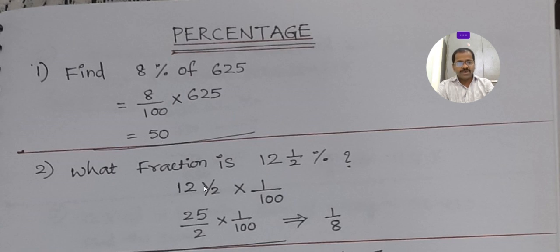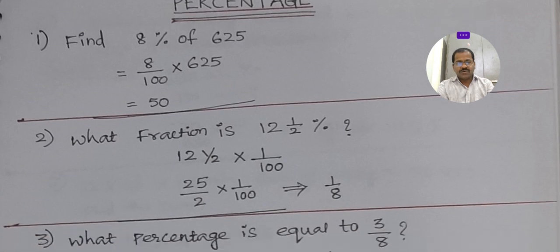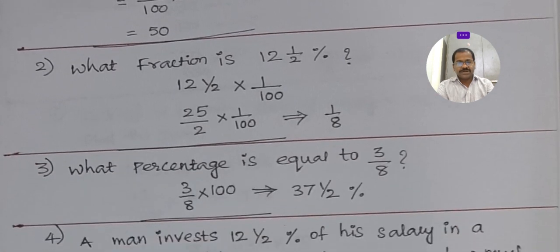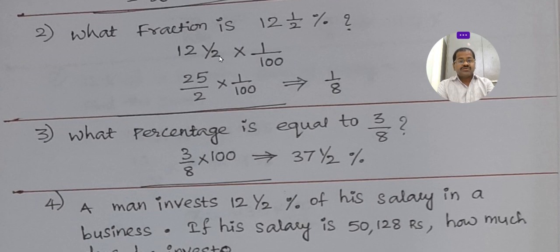Second problem: what fraction is 12.5%? Actually here we are not able to know the fixed fraction. If it is 12.5, we are not able to understand it perfectly. For that purpose, to know what 12.5% is, whenever we have a percentage, in the place of percentage we have to write 1 by 100.